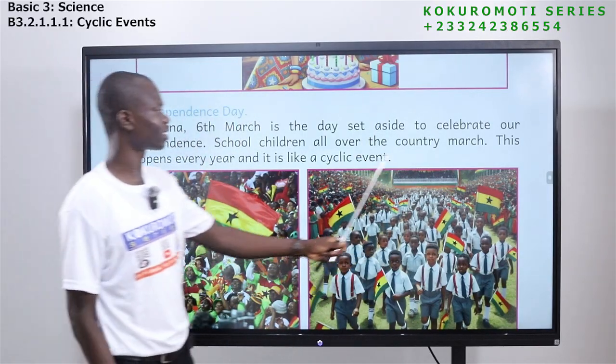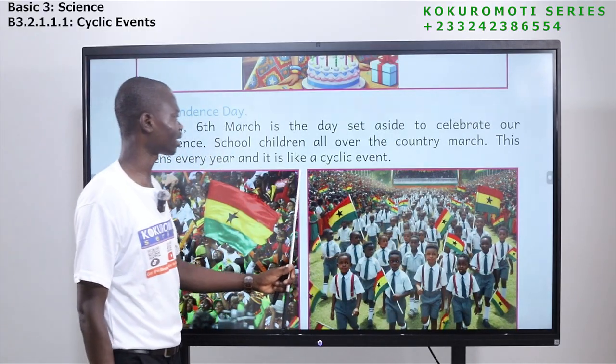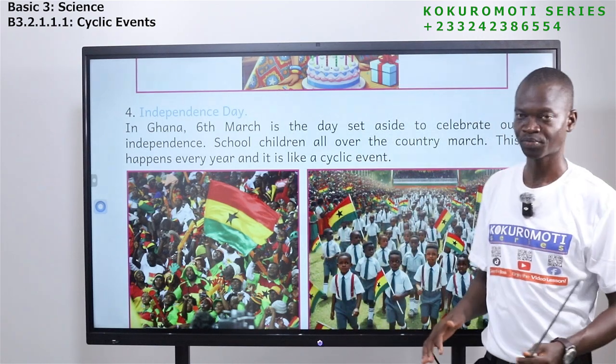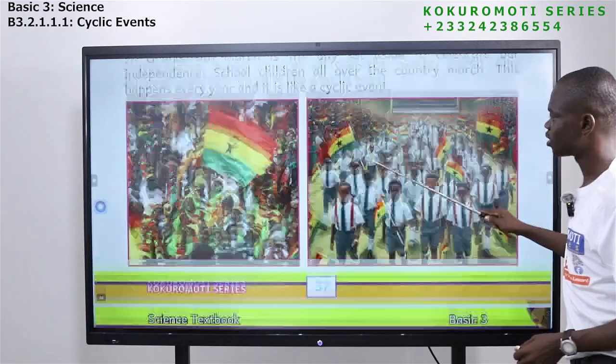School children all over the country march. This happens every year, and it is like a cyclic event. This activity happens every year. And so we describe it as cyclic events. So look at the picture here.